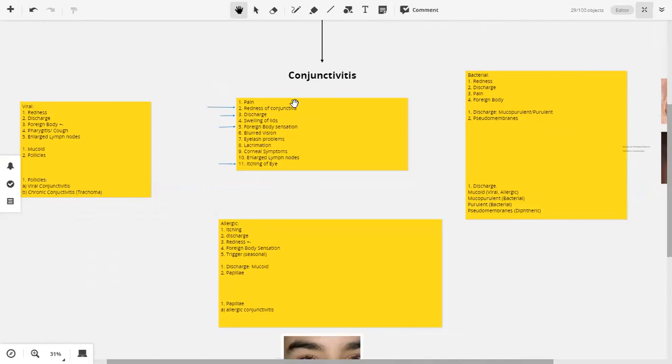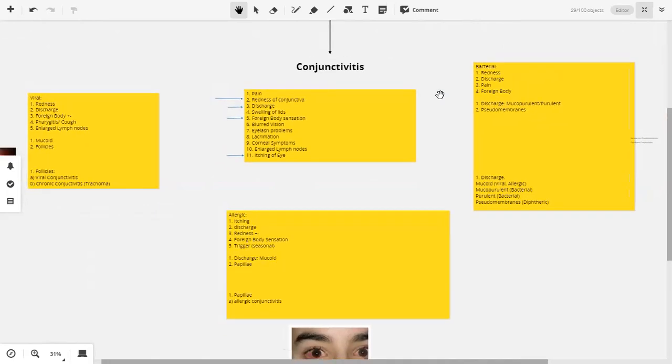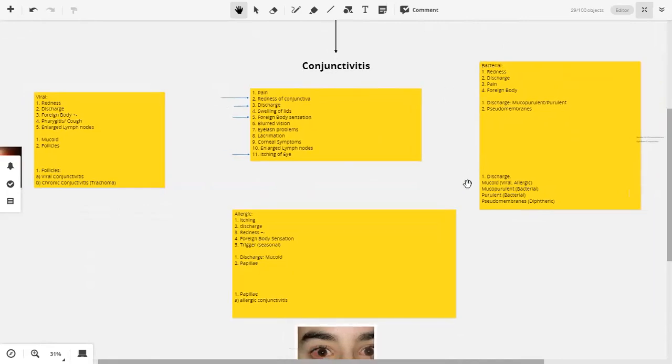Now these are the three further subtypes जिस पे हम आगे session start करेंगे इंशाल्लाह. In the next session we will start with bacterial conjunctivitis. The important thing is that if you remember these symptoms and signs, आगे जो इनकी सब टाइप्स हैं वो इनके कॉम्बिनेशन से बनी हुई हैं.